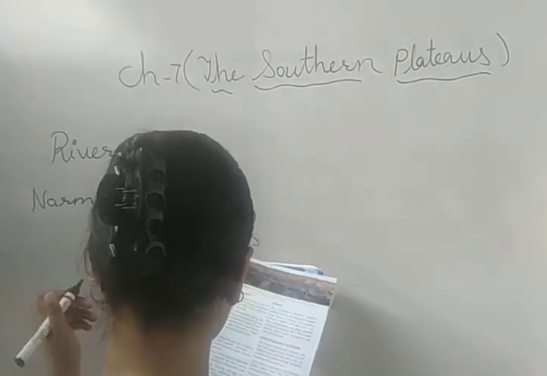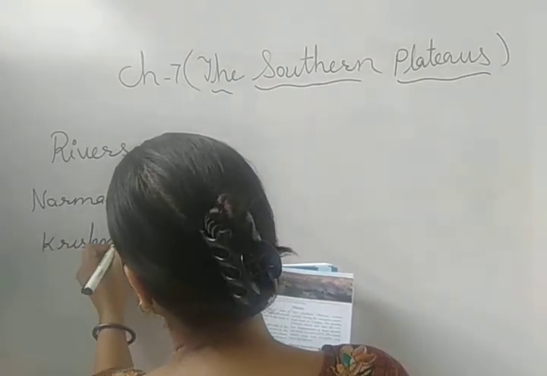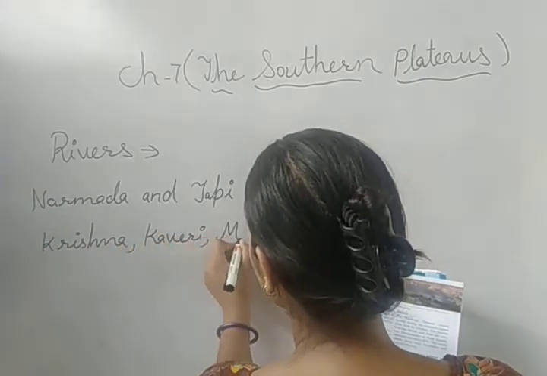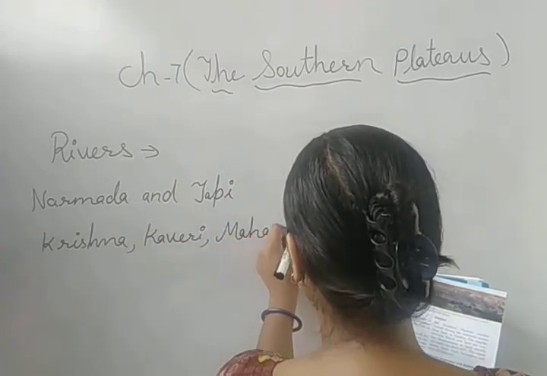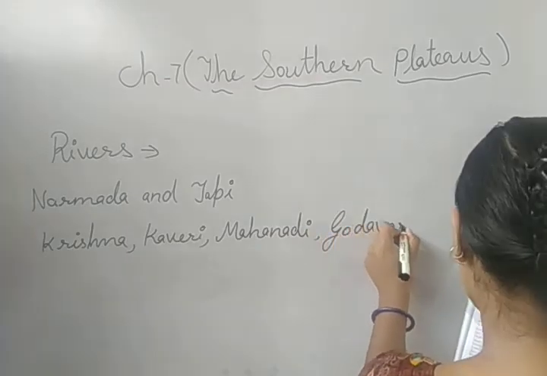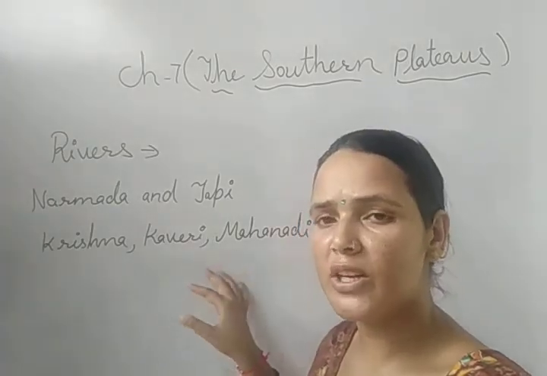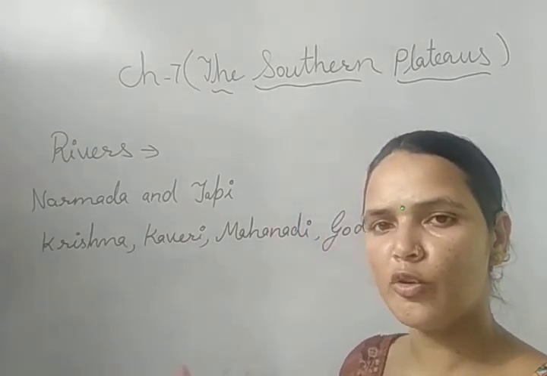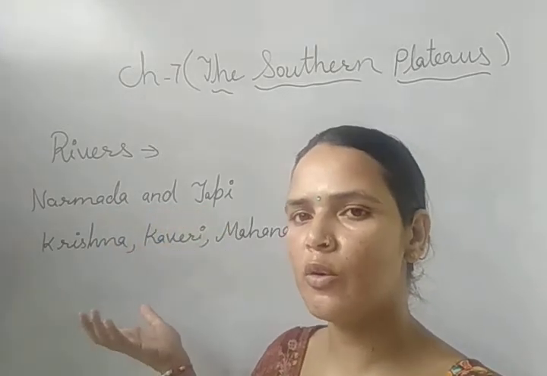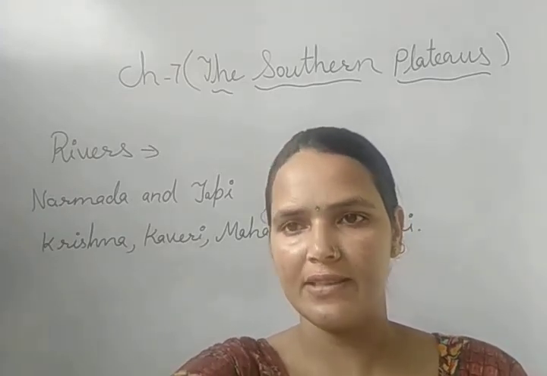So these rivers are the Krishna, Kaveri, Mahanadi, Godavari. These are the rivers that flow through the Deccan Plateau and flow towards the eastern direction. And Narmada and Tapi flow in the western direction, or we can say that they flow towards the west.